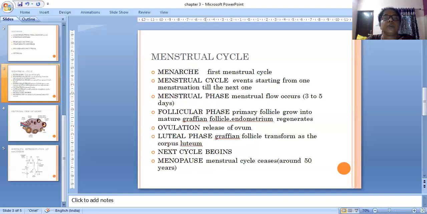So the menstrual cycle is divided into the menstrual phase, follicular phase, ovulation, and luteal phase. The follicular phase is controlled by the estrogen hormone. The follicular phase is the development of the endometrium. Regeneration of the endometrium is controlled by estrogen, and degeneration of the endometrium is controlled by progesterone.